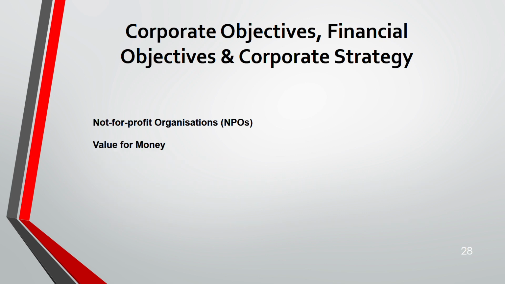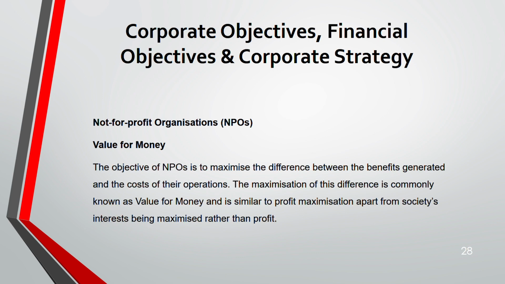Next is value for money. When you come to the not-for-profit organization scenario, another term you will often hear is value for money. This is not heard in profit organizations. Here, the NPO's objective is to maximize the difference between benefits and cost.